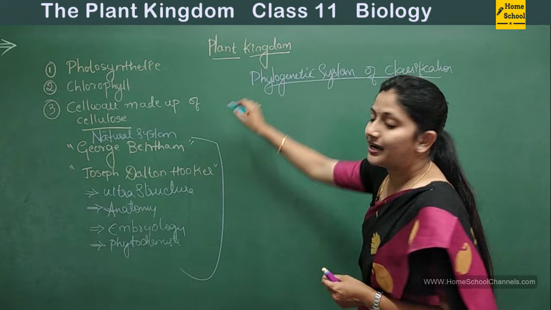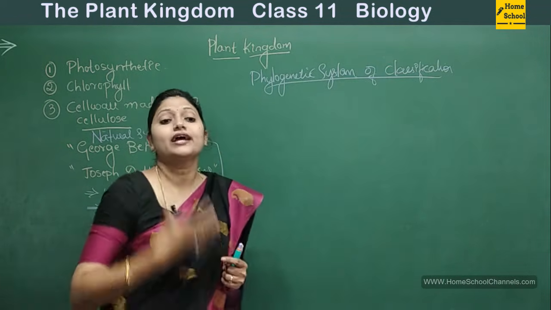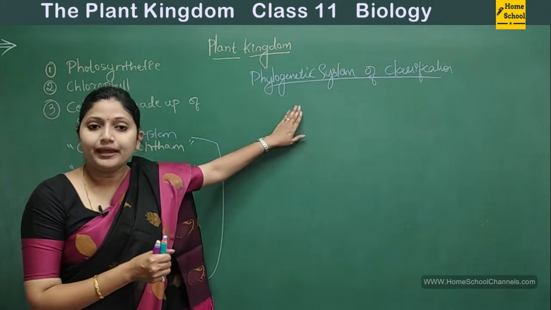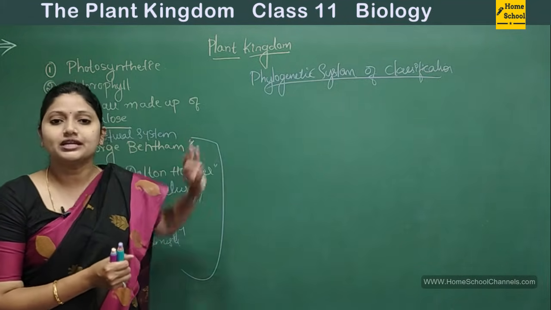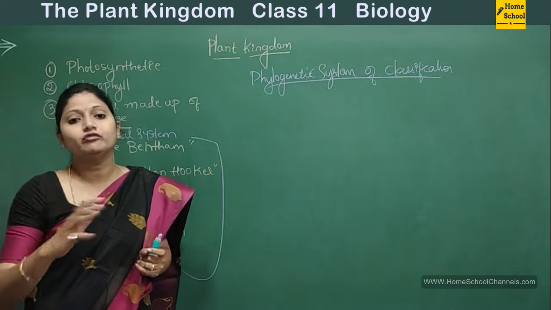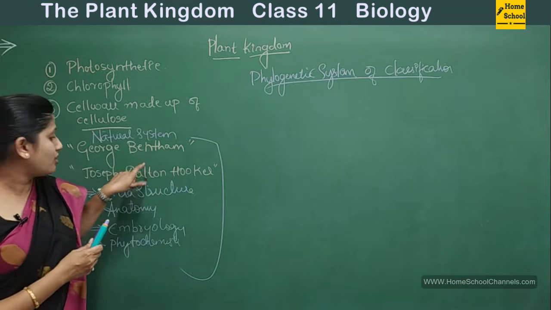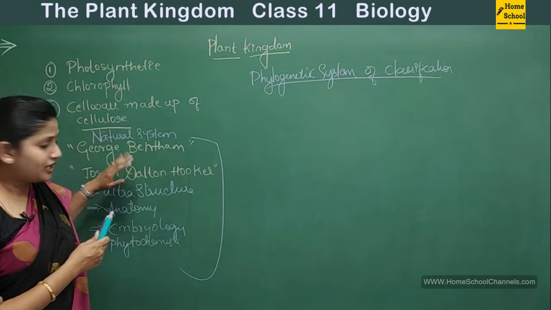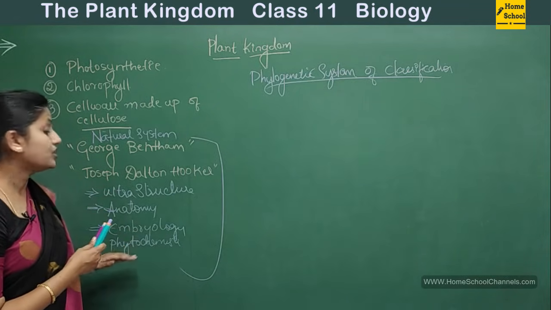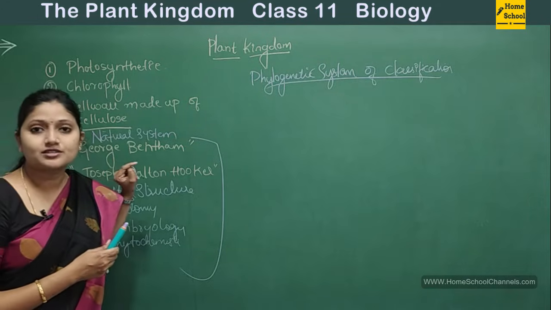So what is this phylogenetic system of classification, or what does phylogeny mean? Here it is mainly based on the evolutionary characteristics or the evolutionary relationships between various organisms. What is the basis of the classification? Ultrastructure, anatomy, embryology and phytochemistry were the basis of the natural system of classification.